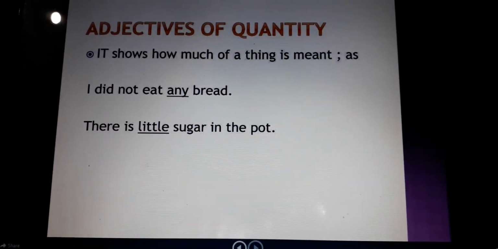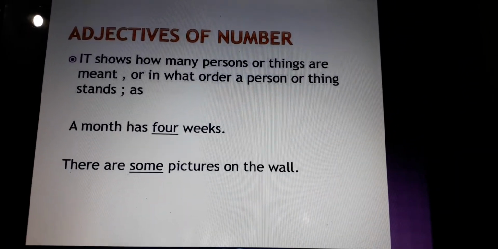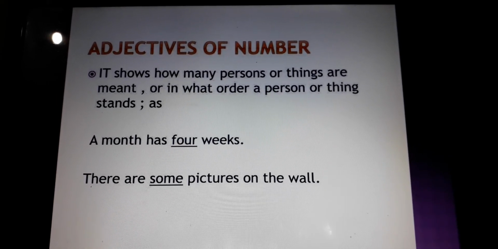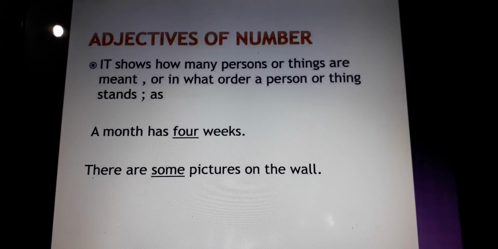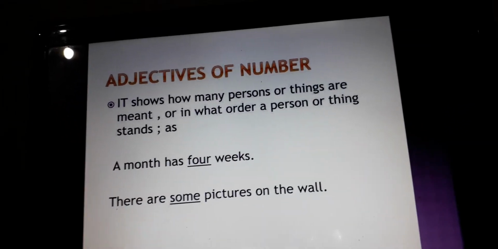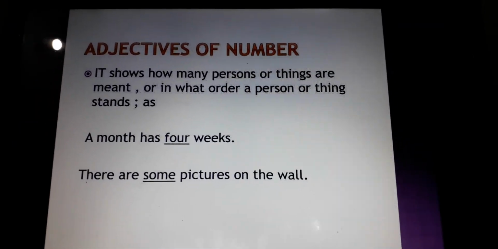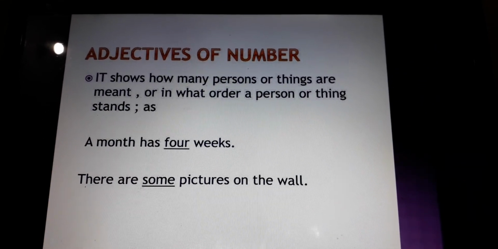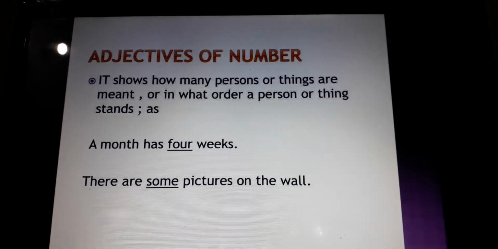Moving on to the next type, that is adjectives of number. It answers the question how many. It tells you the number of persons or things meant, or in what order a person or thing stands. Words like many, eight, four, six, few, no, some are used as adjectives of number.